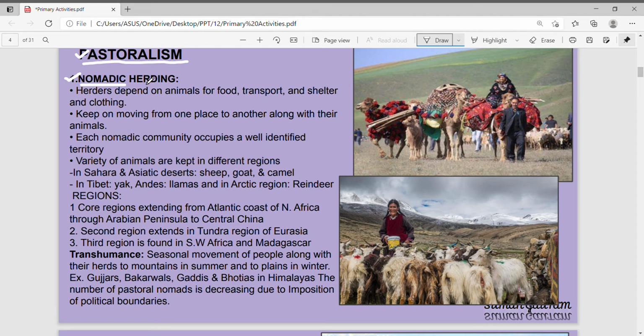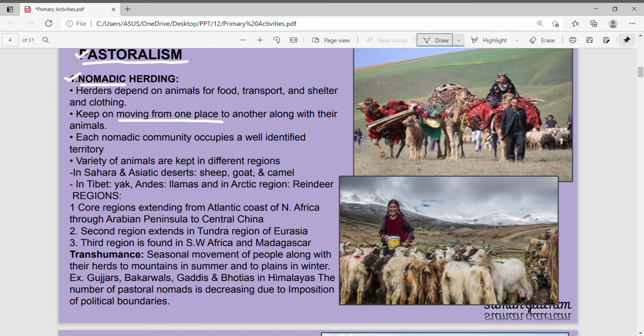So herding is a group of animals. When animals are kept in herds for food, transport, shelter, and clothing, this kind of process is called nomadic herding. The most important thing about this is people move from one place to another place. They don't have a fixed place.